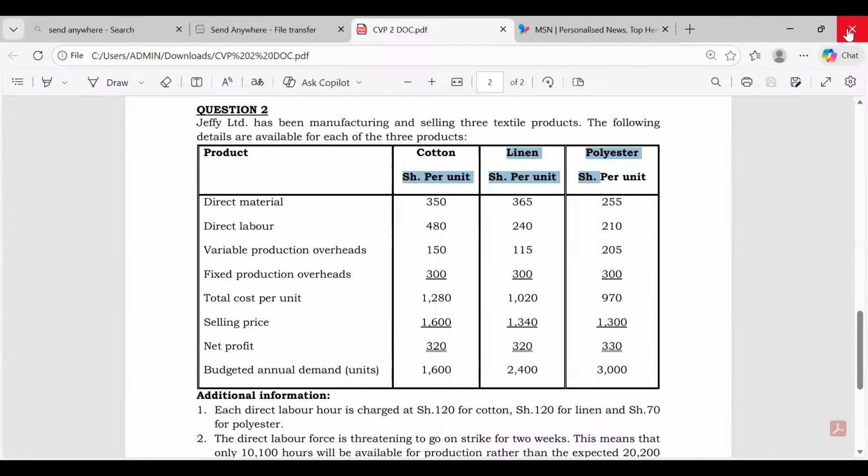So this is per unit: we took 300 times 1600, because this is for one unit times the 1600 demand, plus 300 times 2400, plus 300 times 3000. That is how we got our total fixed cost, which will remain constant throughout. I hope that is okay, ladies and gentlemen, and now you'll be able to give me the permission to move on.